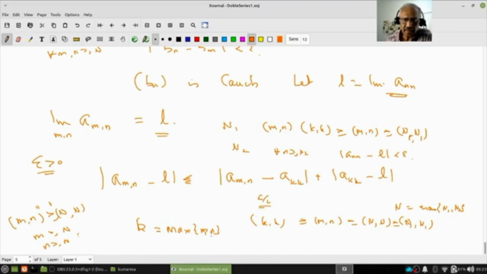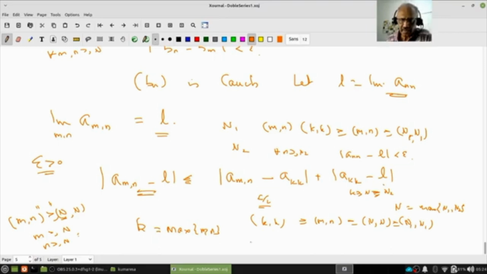Both are greater than or equal to capital N, but capital N is greater than or equal to N2. Therefore, k is greater than or equal to N, which is greater than or equal to N2. Therefore, this will also be less than epsilon. Therefore, we have proved this is convergent.